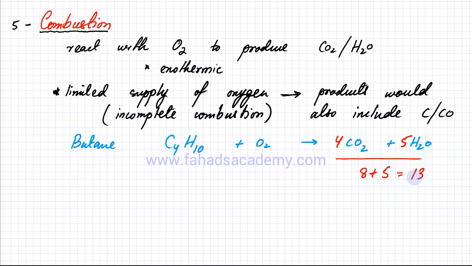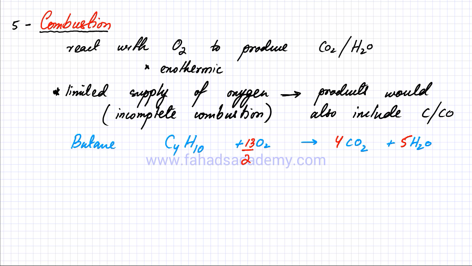So there should be 13 oxygens on the left hand side as well. So the number of oxygens on the left hand side, it's going to be 13 over 2 because you have O2. And to make 13, since one O2 contains 2 oxygen atoms, 6.5 O2 are going to contain 13 oxygen atoms. So now this equation is balanced.